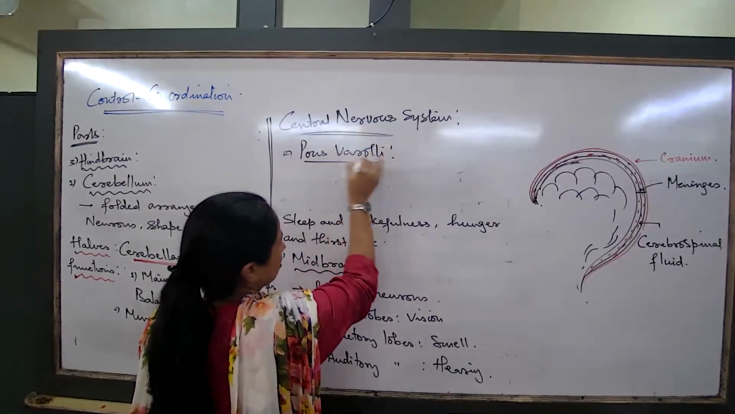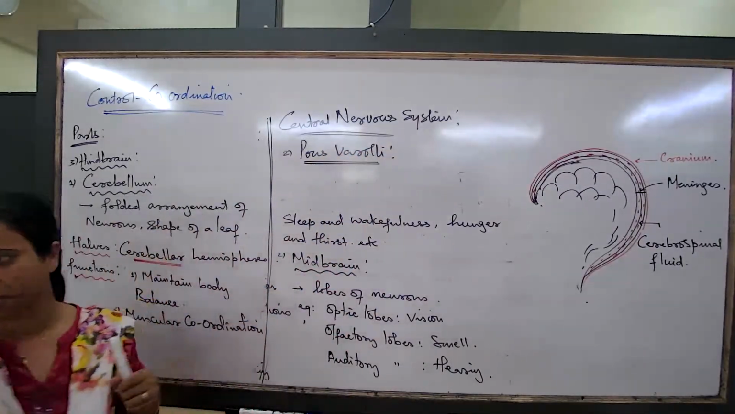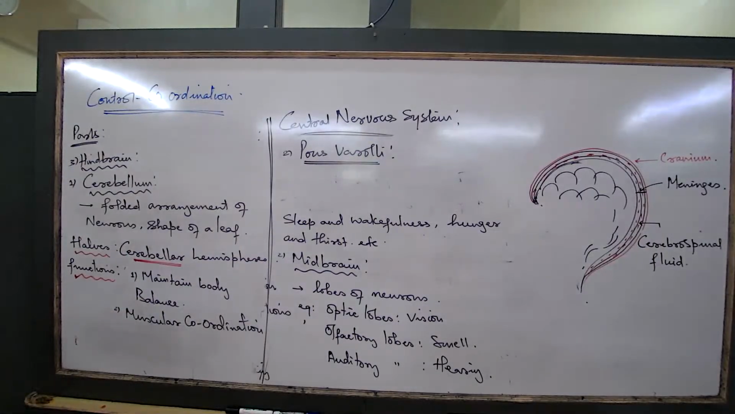Check this part. Can you see this part in the figure? The pons varolii. Which one? This particular region. Underline all these names that I am pronouncing. And we are talking about all these 5 parts of the brain. Very, very important for you.